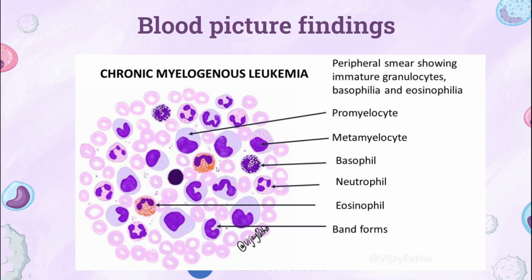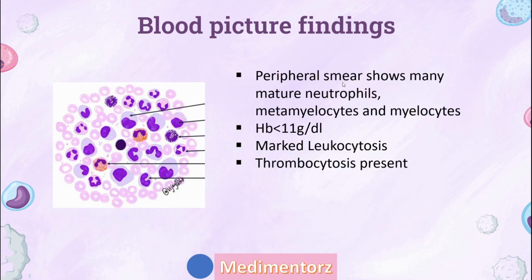There will generally be a little bit of basophilia and eosinophilia. Normally we won't see basophils, but in this blood picture we'll see basophils. If you see basophils, you generally have to investigate for leukemia. As I said, it shows mature neutrophils, metamyelocytes, myelocytes. Hemoglobin is less than 11 grams, which means anemia, microcytic hypochromic anemia. There is marked leukocytosis and thrombocytosis.